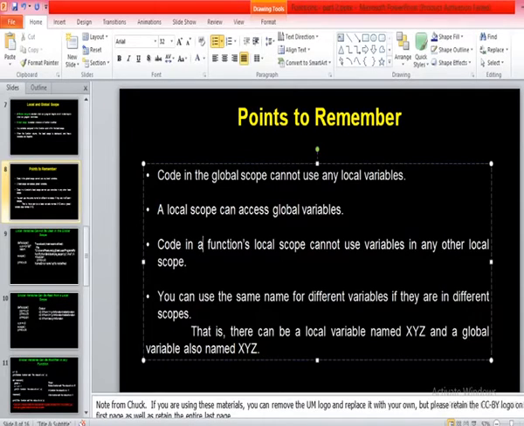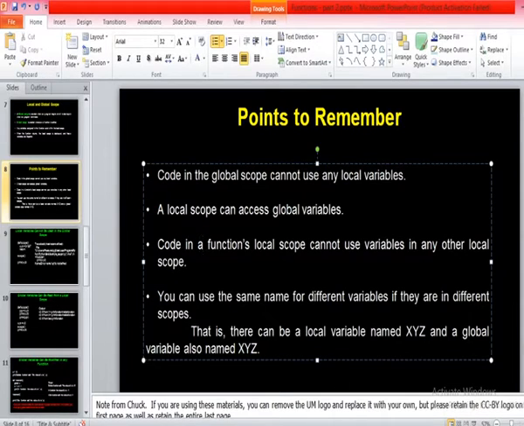Now if you have two different local scopes, I mean two different functions, each function will have its own local scope. Then what about the variables of one scope in another scope? Can we use them? No, it's not possible. If we have variables in one function, they can be used only in that function. So code in a local scope cannot use variables of another local scope.